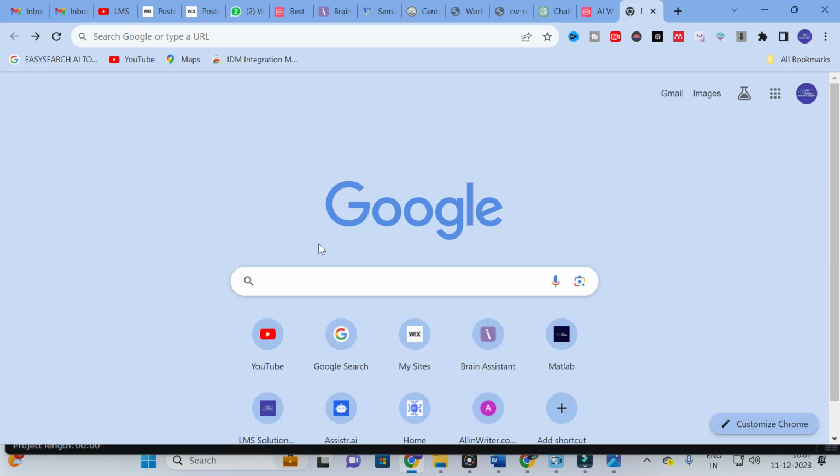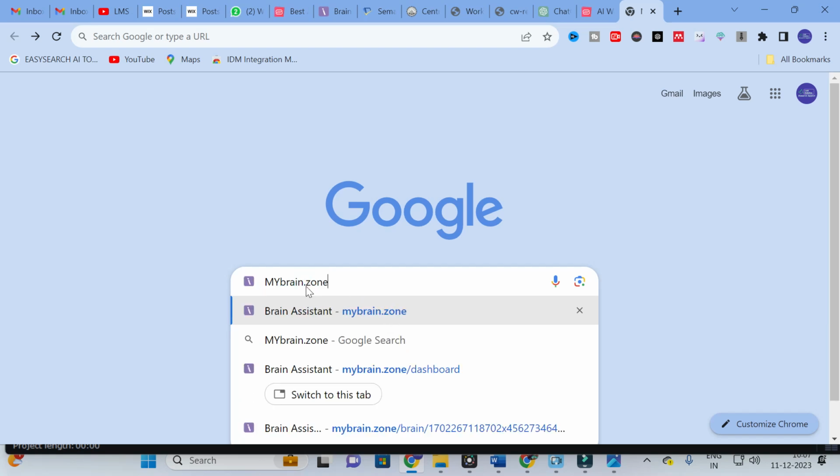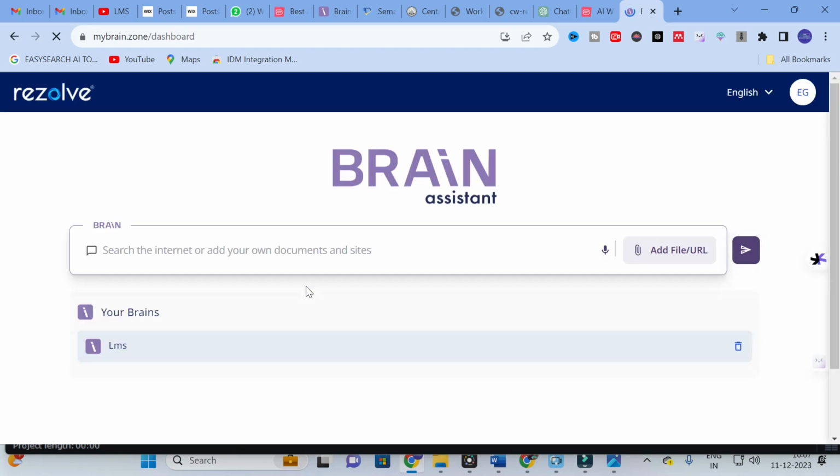Moving on to today's video, the tool we are going to discuss today is mybrain.zone. Just click mybrain.zone and it will lead to a dashboard like this. Here you can see the dashboard of mybrain.zone. I have already logged in with my mail ID. Here you can see, search the internet or add your own documents or sites. So you can search, it acts as a search engine.